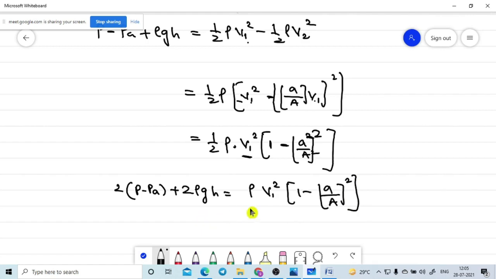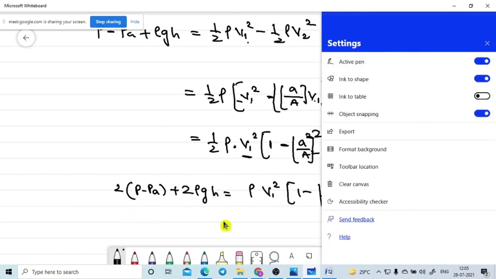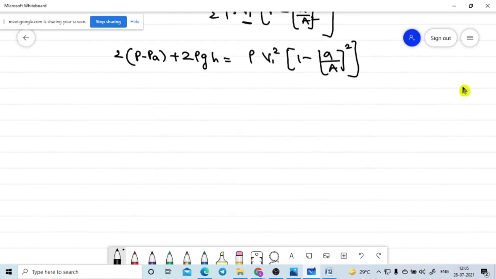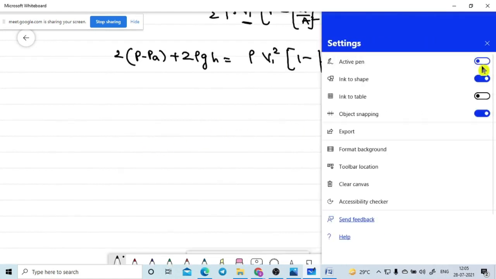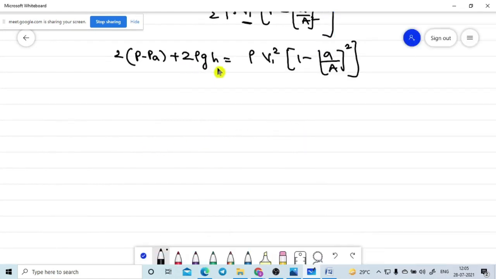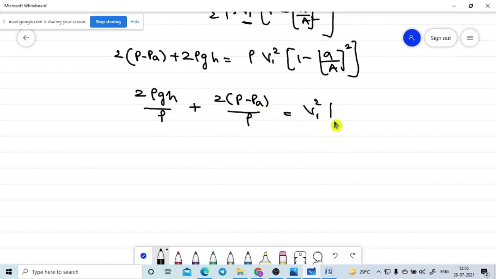So now our aim is to find out V1. Rho also I am sending this side. Then 2 by rho. So first of all I am writing 2 rho GH divided by rho plus 2 into P minus PA divided by rho, that is equal to V1 square into 1 minus small a divided by capital A whole square bracket.